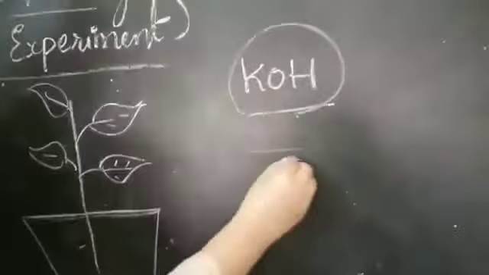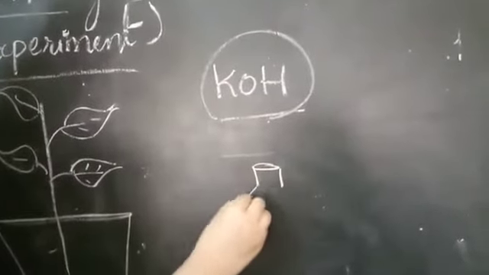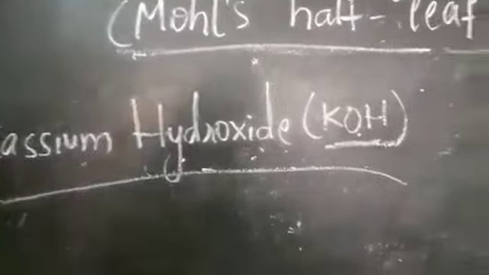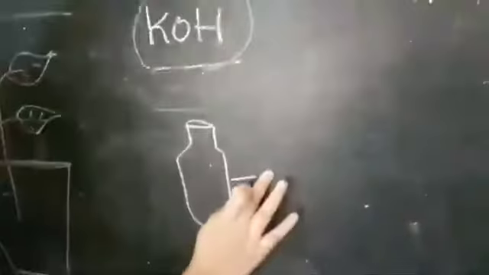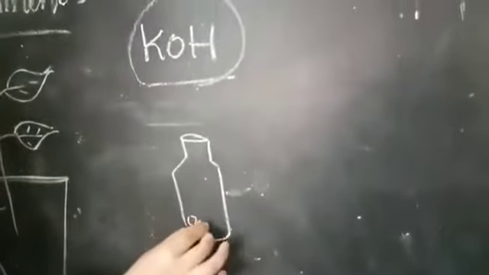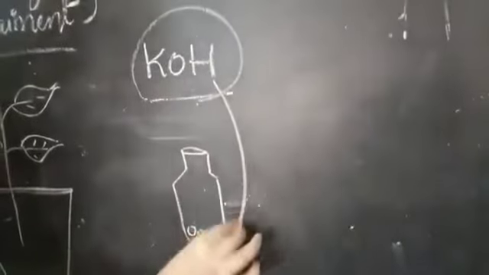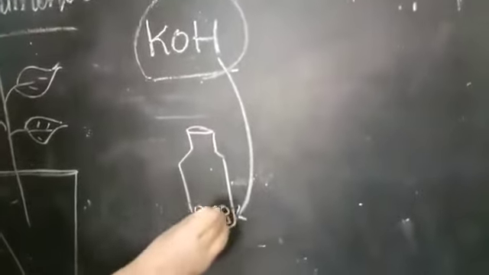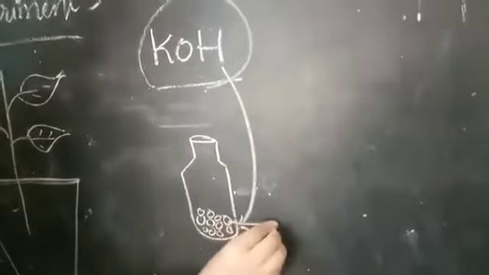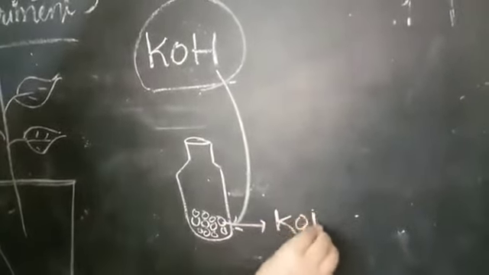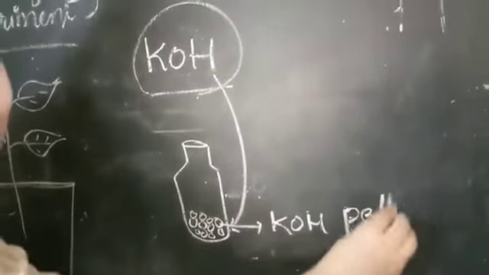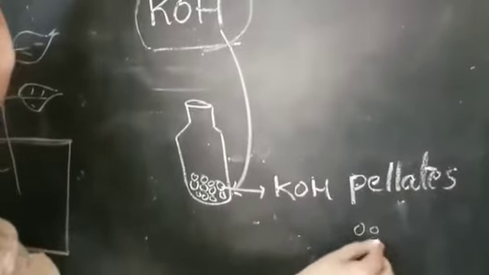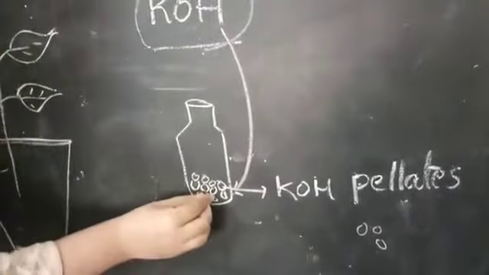Now I am taking one wide mouth bottle. Now in this bottle I am adding pellets of KOH. What does that mean? It's like a crystal form that will be present. We can take it as a solution form also, students, but here I am writing KOH pellets. Don't get confused by the word pellets. It's nothing but the solid form, like a crystal form. I am adding this KOH.